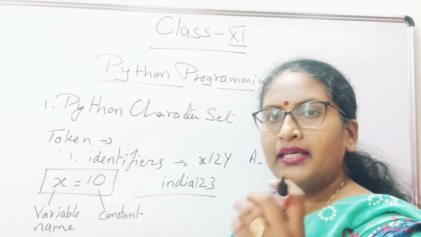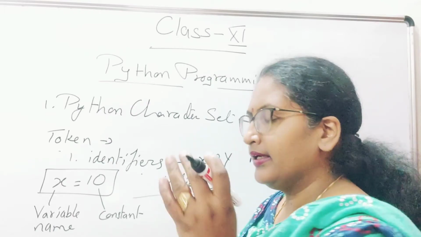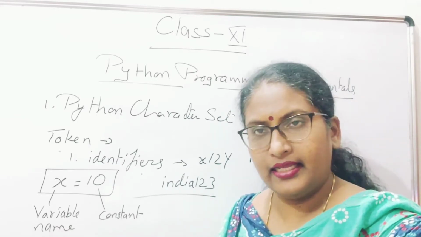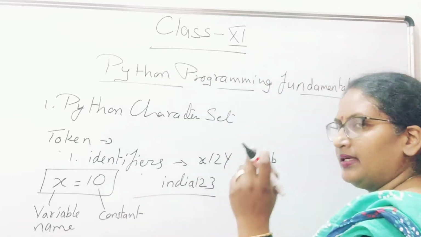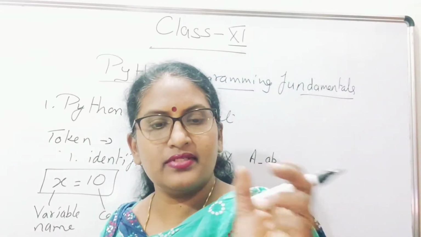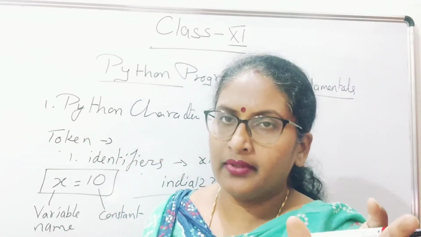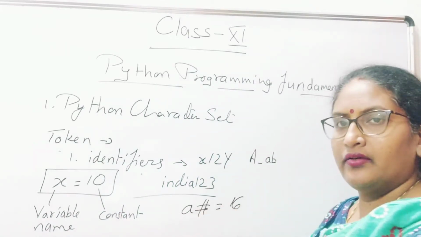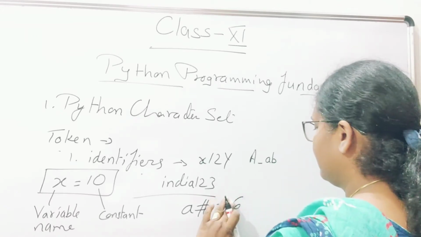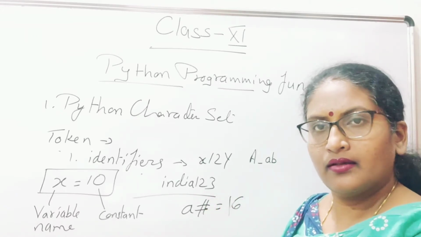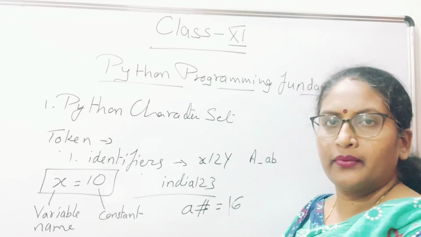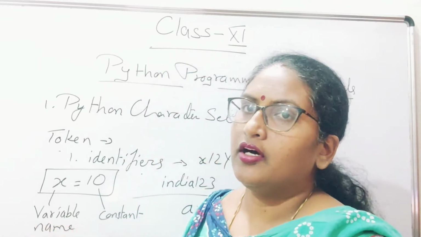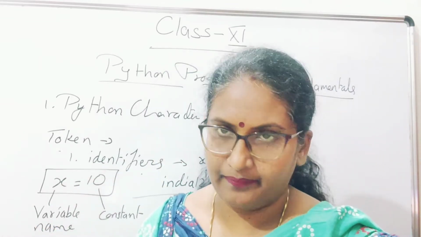Any name using the alphabets small a to z, capital A to Z, or 0 to 9, anything you can write. A hash equals 16, you write it, it will store. So any name given by the programmer to store a constant value is called a variable name, or you call it an identifier.